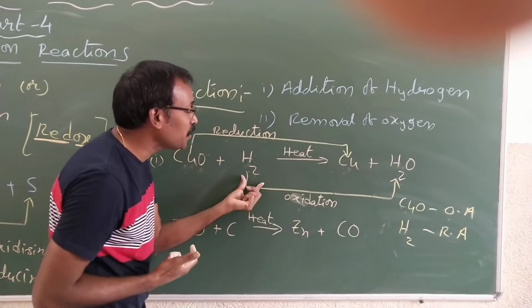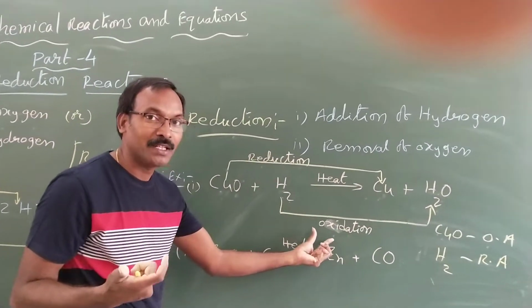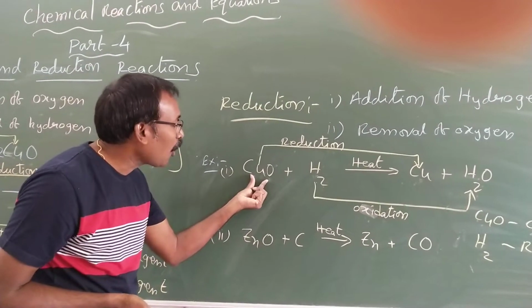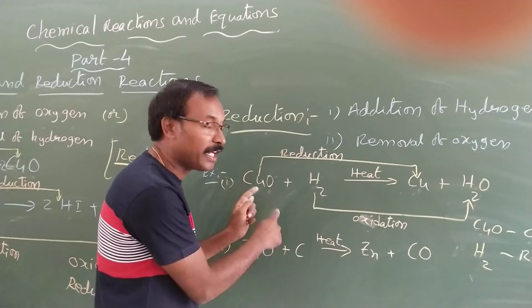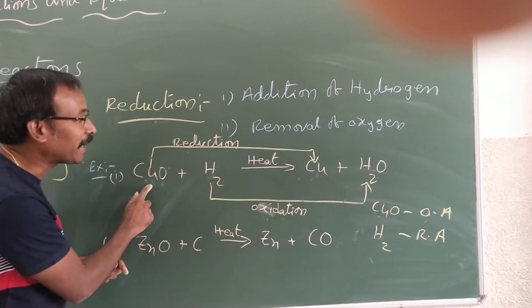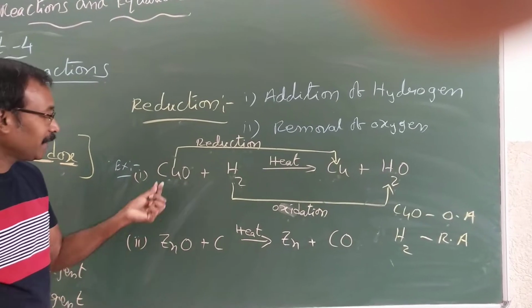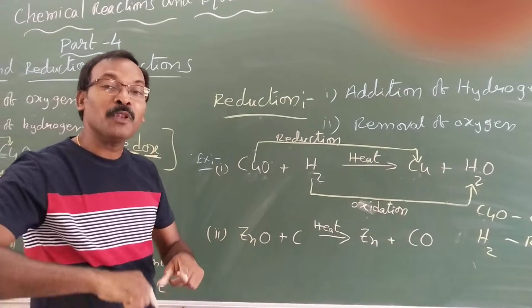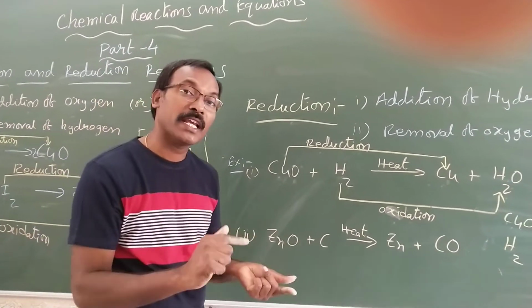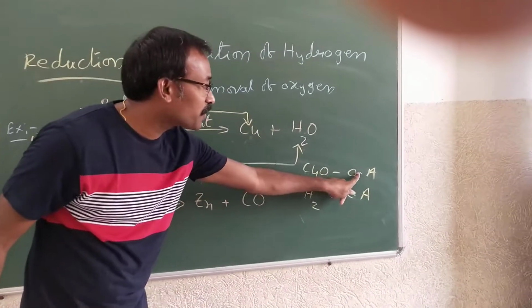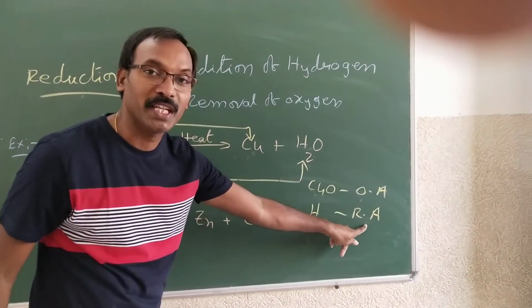What helped this hydrogen to be oxidized? Something should have helped. This oxygen was received from whom? Copper oxide. That's why this copper oxide is the agent for this hydrogen to be oxidized. That's why this copper oxide is the oxidizing agent. This is initially reduced. Which is reduced becomes the oxidizing agent. Which is oxidized will become the reducing agent. That's why CuO is the oxidizing agent, H2 is the reducing agent.